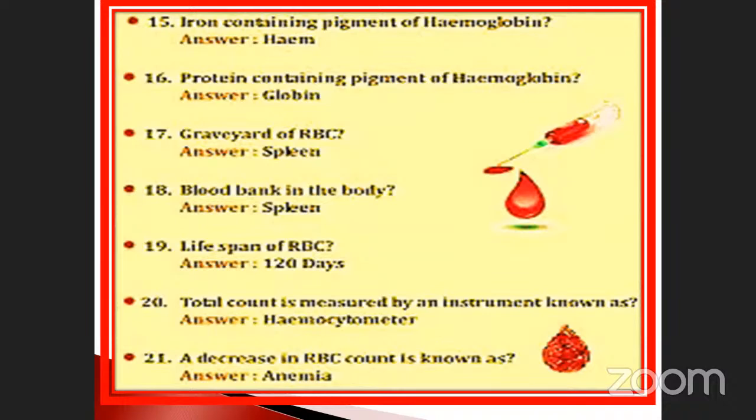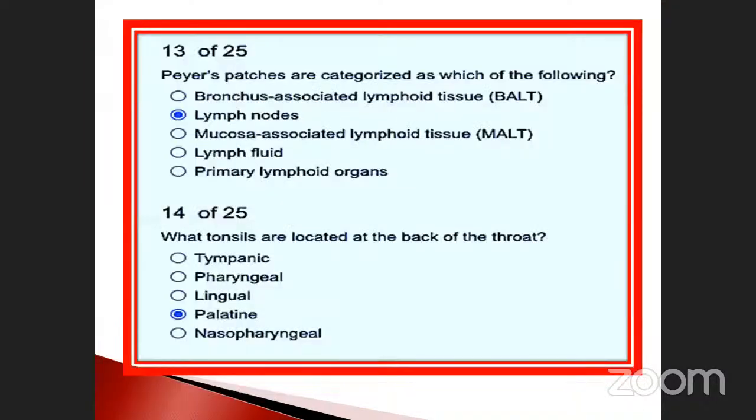Okay, go to the next one. Here, Peyer's patches are categorized as which of the following? Lymph node. Peyer's patches also come under the lymph node. It is not the branches associated, that is called SALT. Mucosa associated is called MALT. Lymphoid fluid and primary lymphoid organ are the wrong options. Peyer's patches are categorized as lymph node only. It also acts as a lymph node.